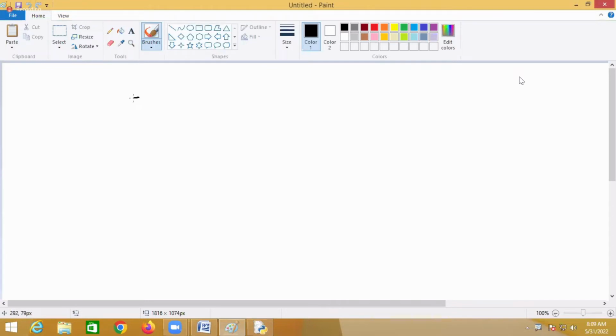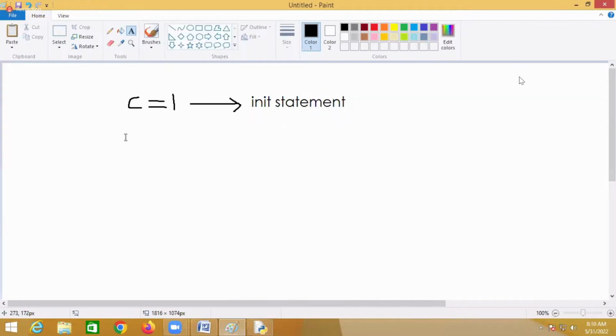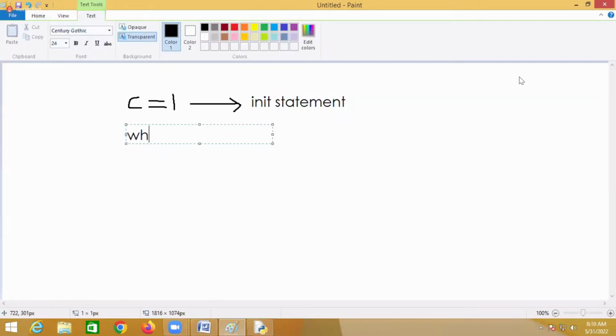You start counting from where? From 1 onwards. I'm saying count equal to 1. Now count equal to 1 is which statement? The initialization statement. Then followed by while.